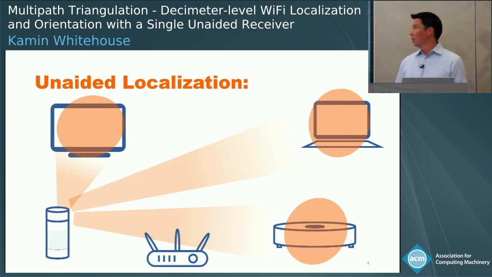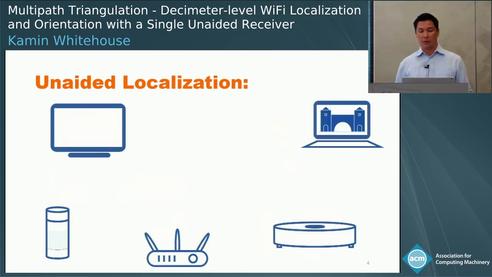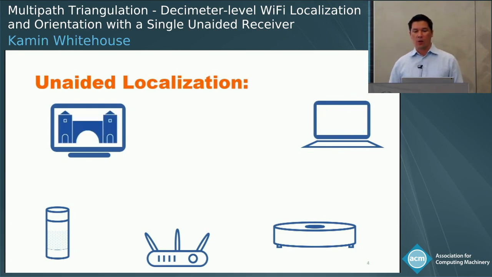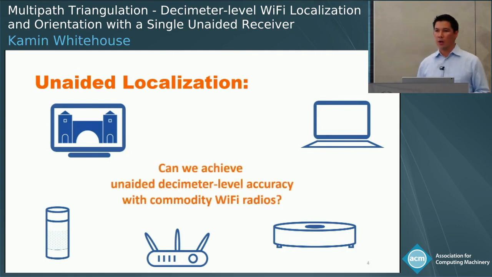For example, if you asked your smart speaker to show you pictures of Munich, then it could cast that picture to your laptop if it detected your voice coming from the kitchen, because it knows where the laptop is, or to the living room if you're in the living room, because it knows where the television is and what the orientation of that is. So the question we were trying to answer in this work is, could we achieve unaided localization with decimeter-level accuracy with commodity radios?